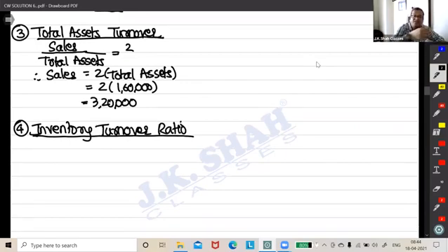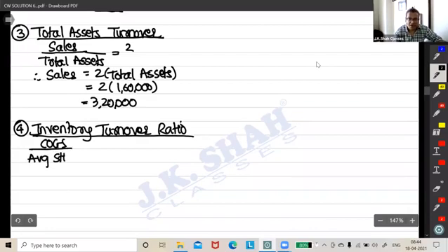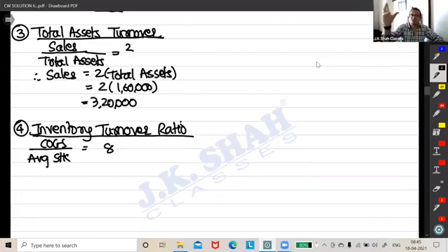And from here we will get the stock, then it will be very easy. The formula for inventory turnover is COGS upon average stock. How many times? 80 times. And you all know if average is not given, then we assume opening is equal to closing. That's why average will be as good as closing. So put COGS.